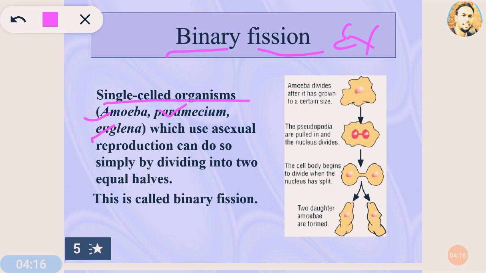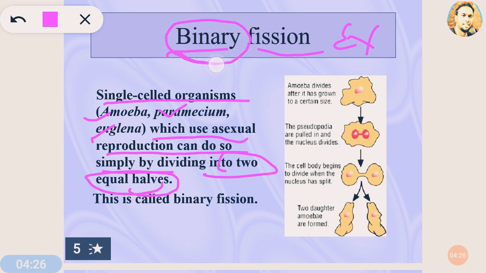These are unicellular organisms which use asexual reproduction and can do this simply by dividing into two equal halves. This is the meaning of binary fission. The body of the parent divides into two equal halves, only two equal halves. That's why this process is called binary fission.